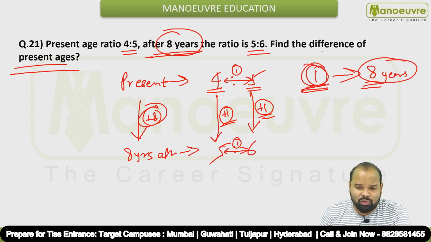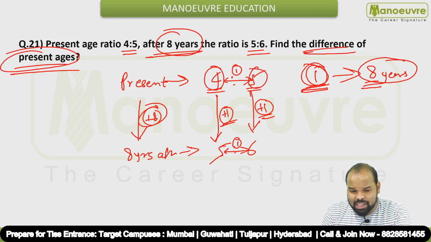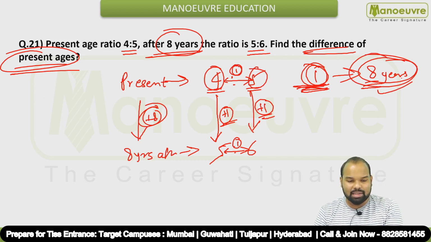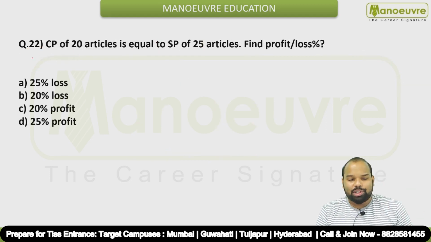So what you have to find? The difference of present ages. Okay, so what is the difference in present ages? 5 and 4, that is 1 only. So we have already got the value of 1, which is 8 years. So the answer for this particular question is 8 years, guys. Okay, now question number 22.